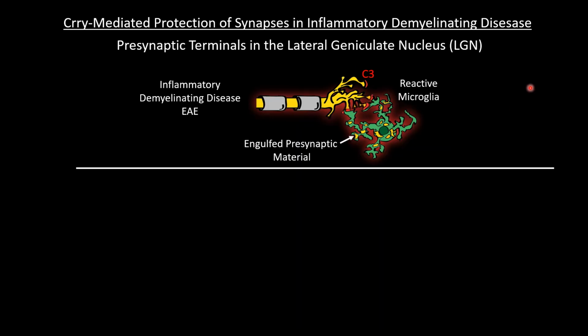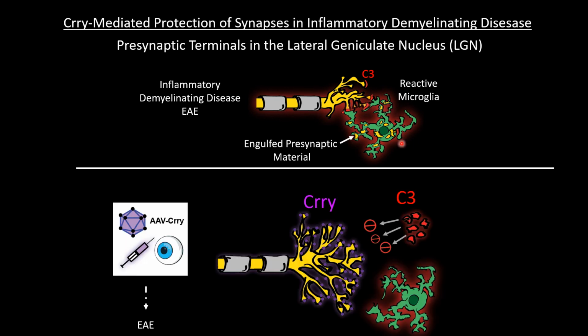So now we've had data that provides evidence of significant synapse loss at early stages of demyelinating disease, accompanied by C3 deposition at synapses and engulfment of synaptic material by microglial cells. And AAV Crry treatment results in Crry localization to synapses, blockade of C3, and blockade of microglial engulfment of synapses, preserving synapse structure and visual function.